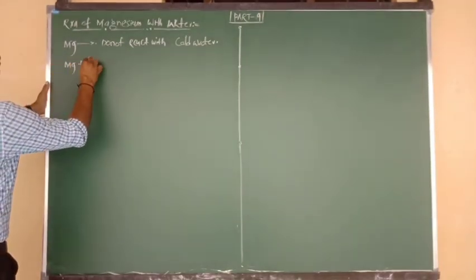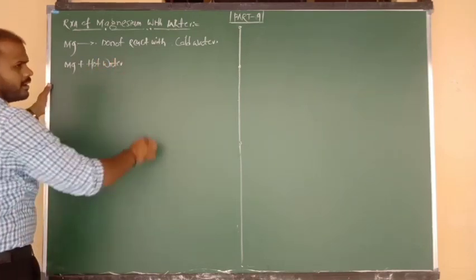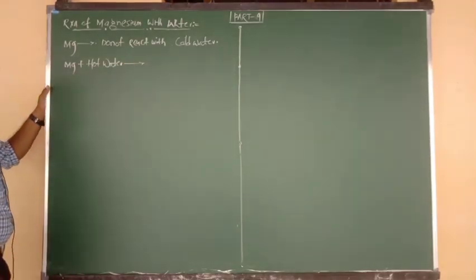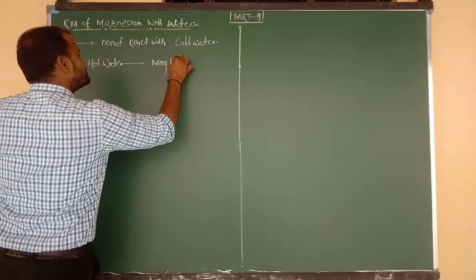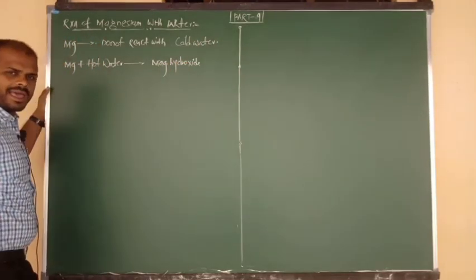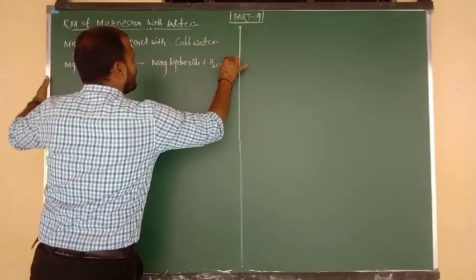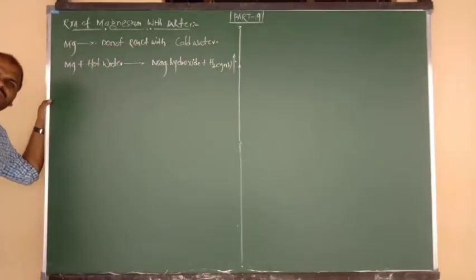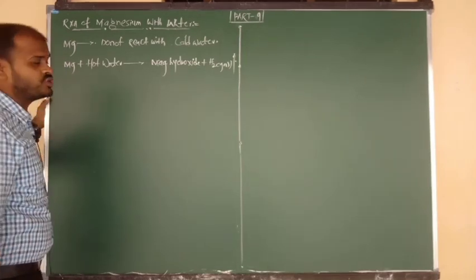Magnesium metal on reaction with hot water, the product formed is magnesium hydroxide. Which product are you going to get? Magnesium hydroxide. Along with the formation of magnesium hydroxide, here also there will be the formation of H2 gas. Bubbles of H2 gas can be released here also.